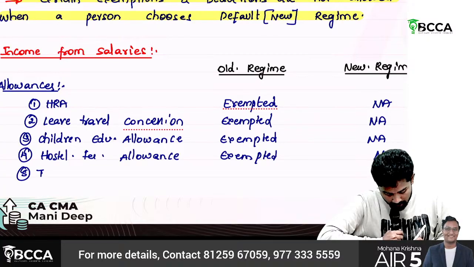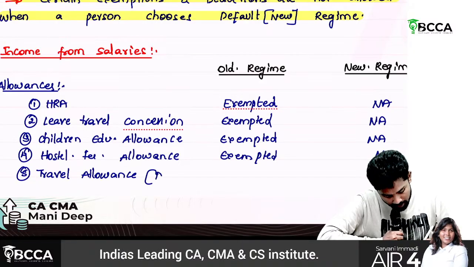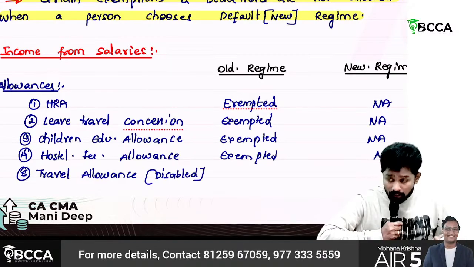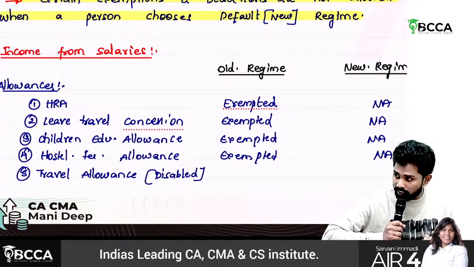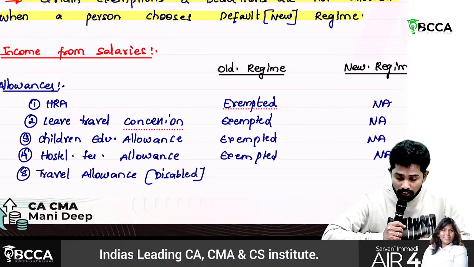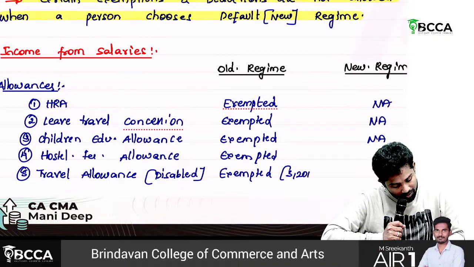Then the fifth one, sir, travel allowance to the disabled. 3,200 will be given as exemption to the disabled. If he is blind, deaf, dumb, or handicapped, for all those there will be a travel allowance which is exempted up to 3,200 per month. That is exempted even under the new regime also.